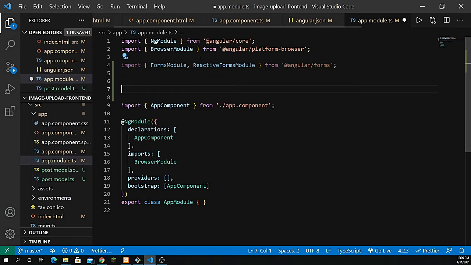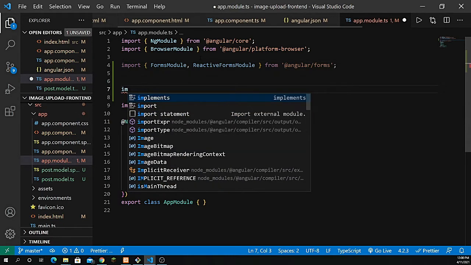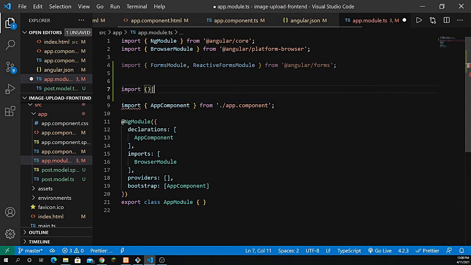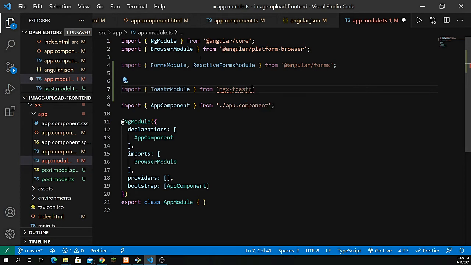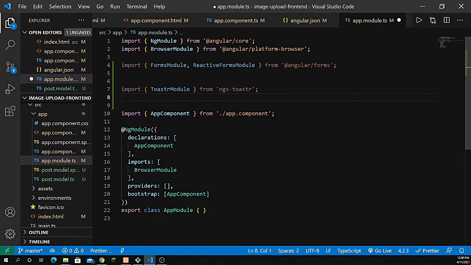And I'm also going to add here a service for the toaster. So just like we did, import the toastr module, and that should be coming from ngx-toastr, right? All right, so that's fine. And we also need to add something which is known as the browser animations module. So let's add that too. This is for the animation.